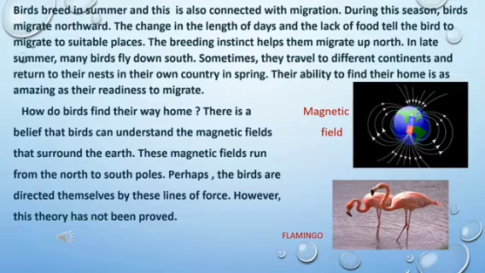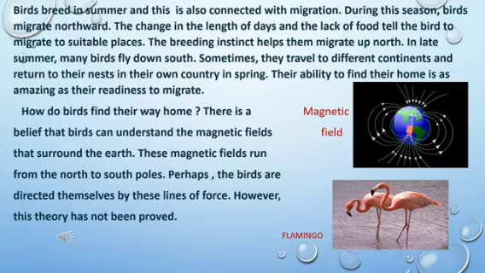Now children, read the paragraphs along with me. Birds breed in summer, and this is also connected with migration. During this season, birds migrate northward. The change in the length of days and the lack of food tell the bird to migrate to suitable places.